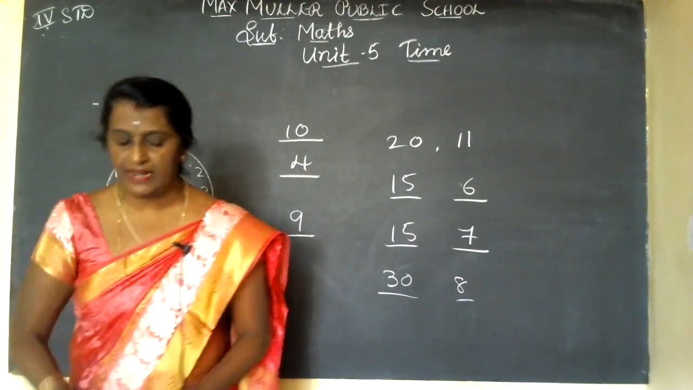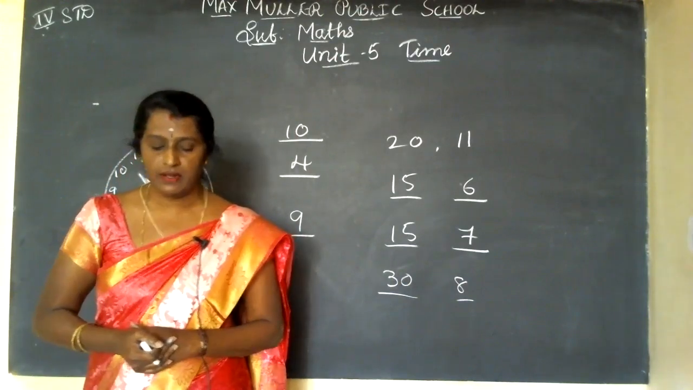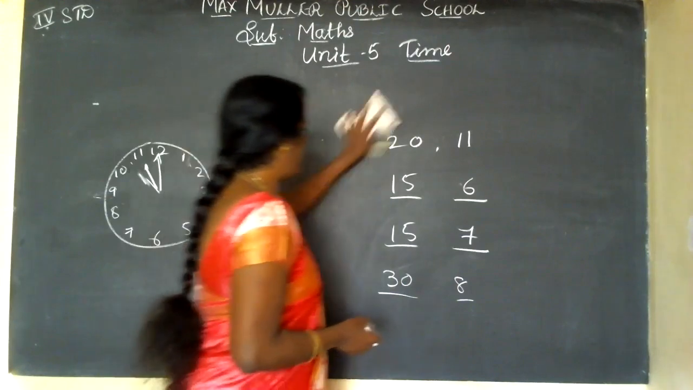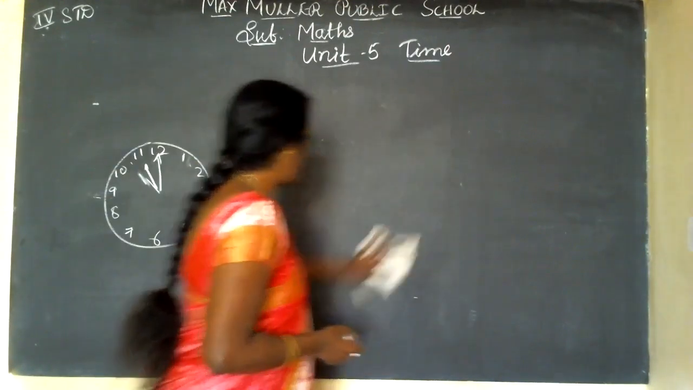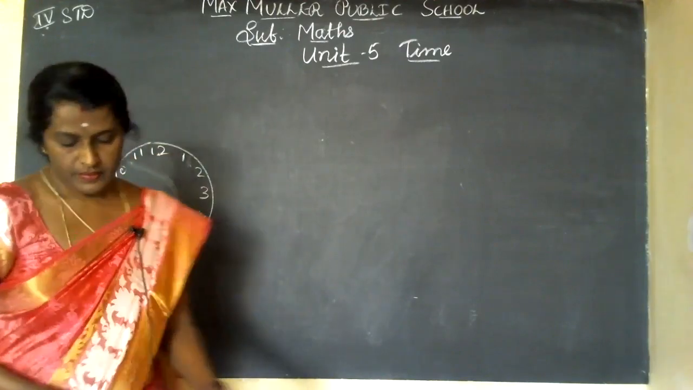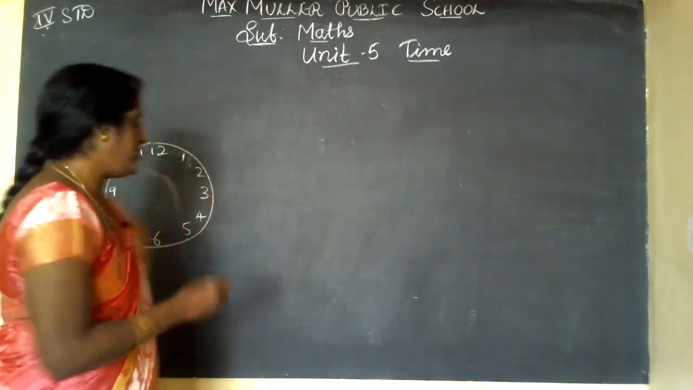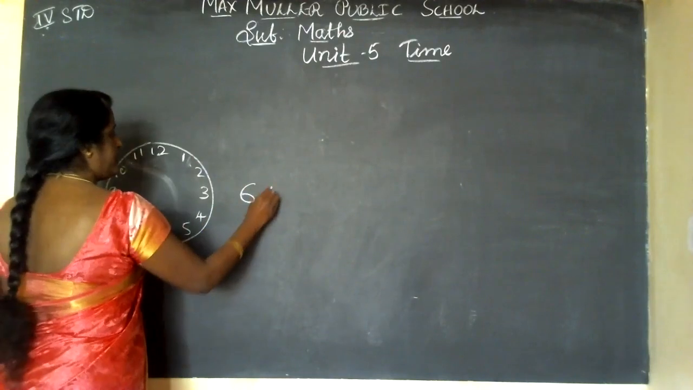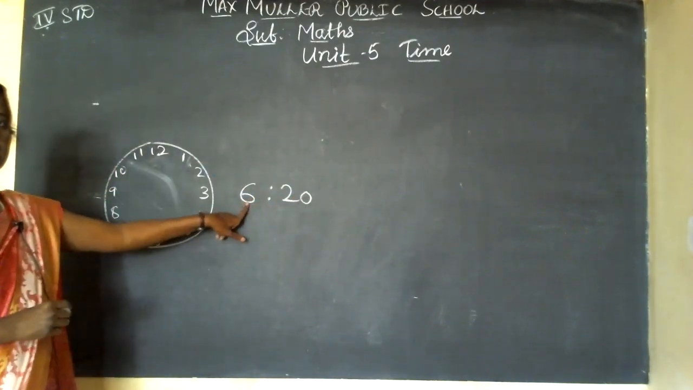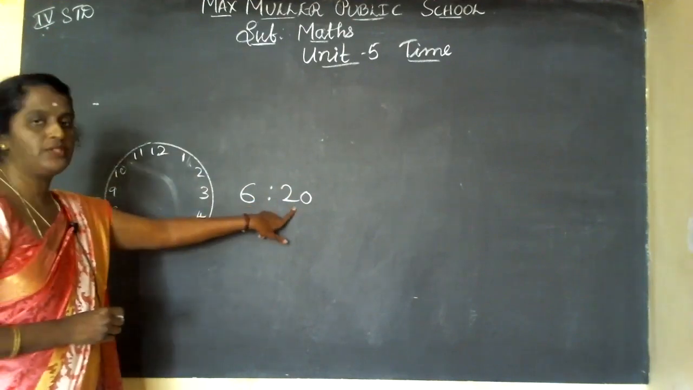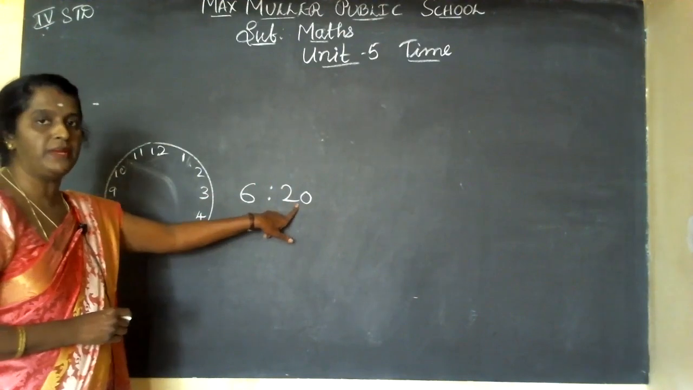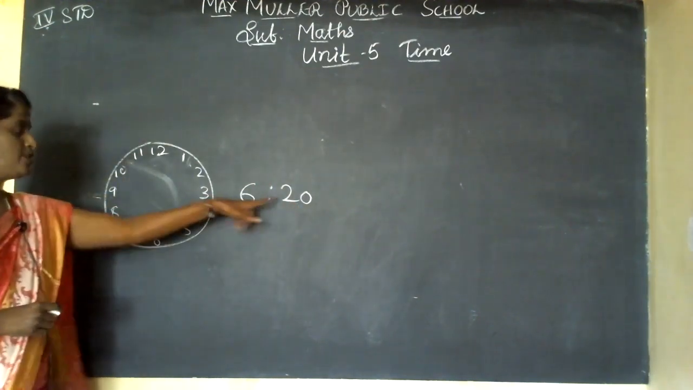Exercise 2, draw the hands on each clock to show the given time. The first one is 6:20. Yes, here the time is 6:20. The small hand shows the hour. The big hand shows the minutes. So this is 6 o'clock. This is 20 minutes. So here the time is 6:20.